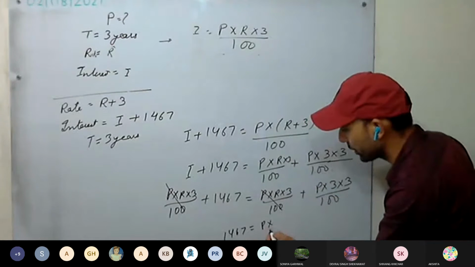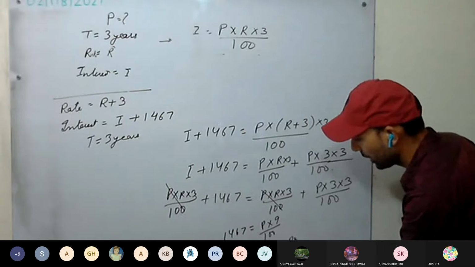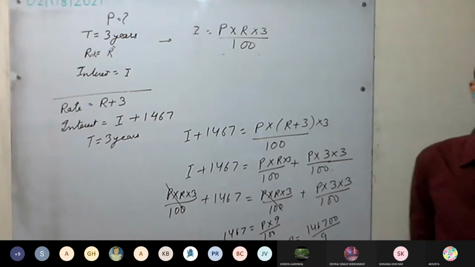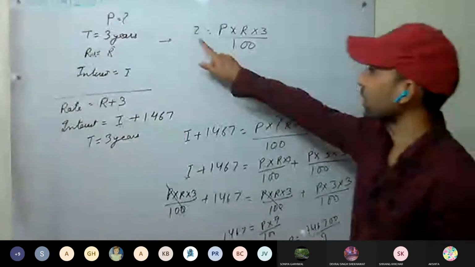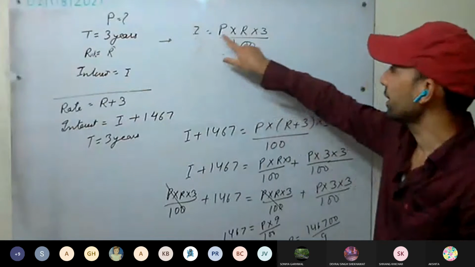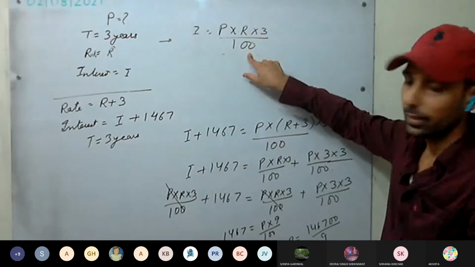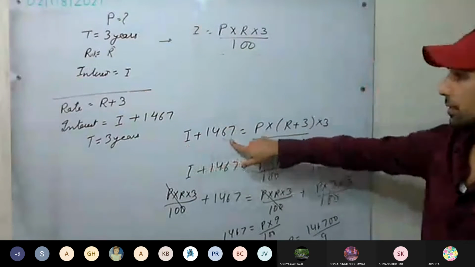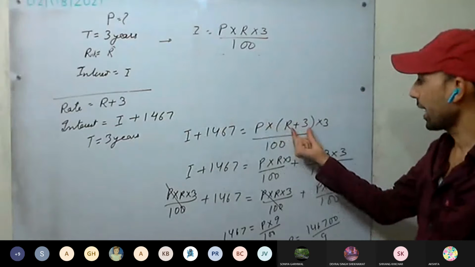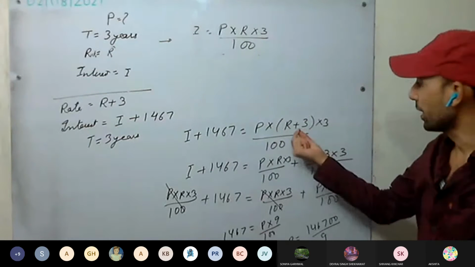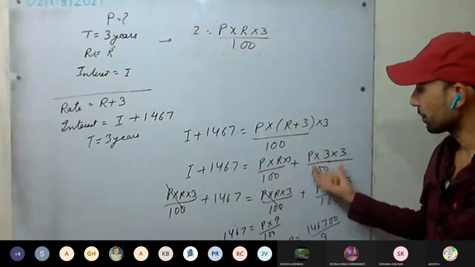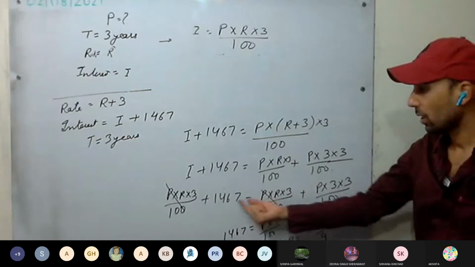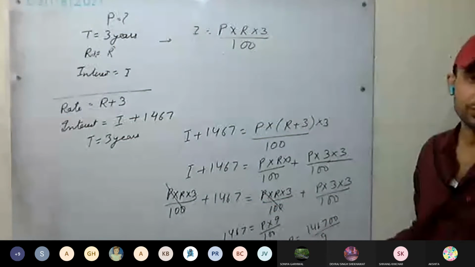Now we can calculate. 1467 equal to P into 9 divided by 100. P equal to 146700 divided by 9. The same we are getting. So what we did this time, we calculated the interest for the first case: interest equal to P into R into T divided by 100. We calculated the interest for the second case as well: I plus 1467 was the interest, time was 3 years, rate was R plus 3. We opened the bracket and expanded, and I we substituted from here. So P and R get cancelled. Only the equation in terms of P remains, and we solved for P.